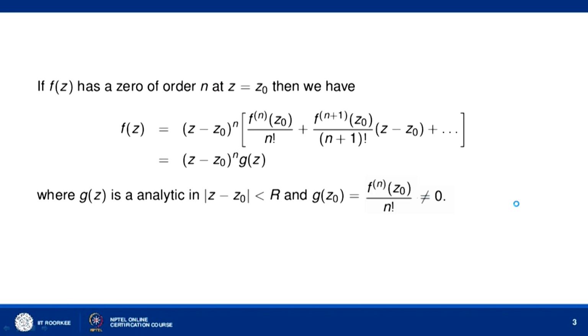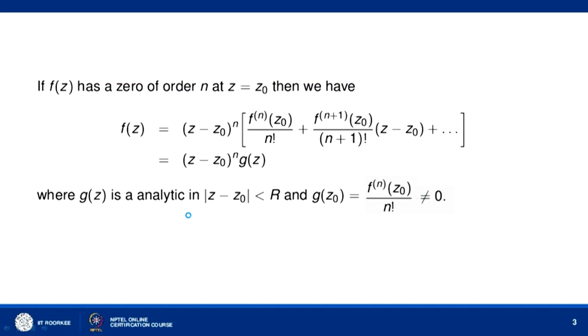There we can take (z minus z naught) to the power n common and we will get f(z) equal to (z minus z naught) to the power n into [f^(n)(z naught) over n factorial, plus f^(n plus 1)(z naught) over (n plus 1) factorial times (z minus z naught), and so on]. Now the bracketed expression we can denote by the function g(z). It is a function of z, we can write it as g(z). Now g(z) is given by this power series in z minus z naught. So it is an analytic function, and this analytic function has the region of convergence of the Taylor series of f(z) about z equal to z naught.